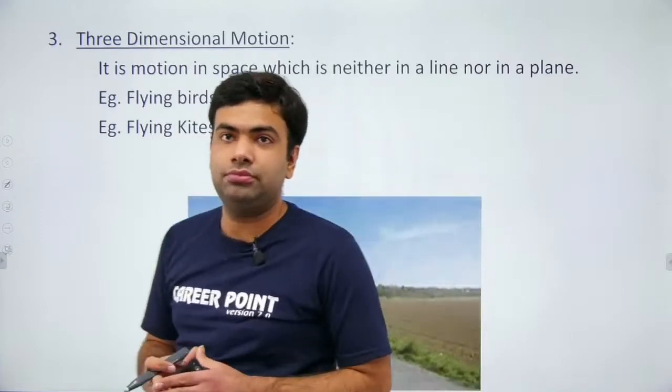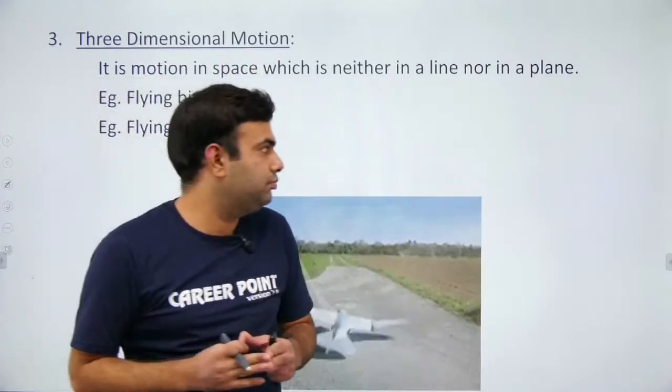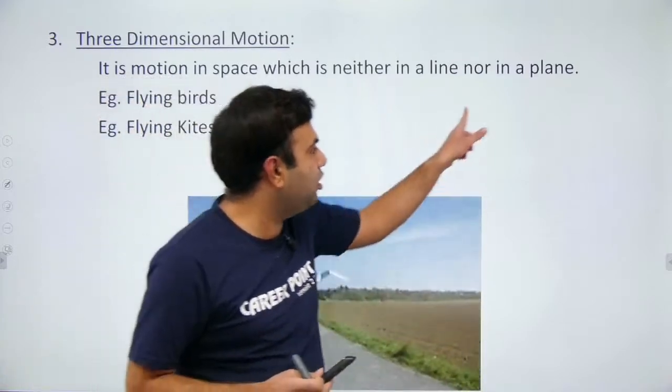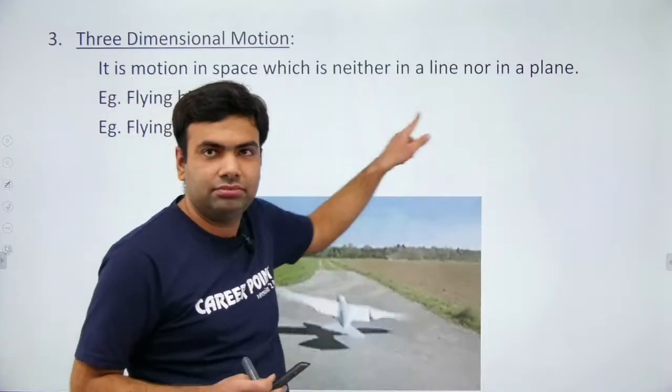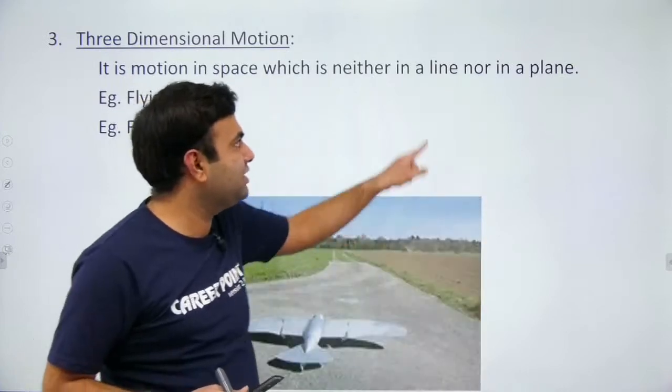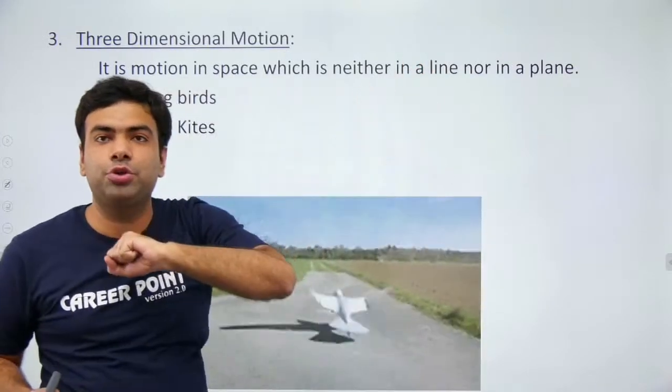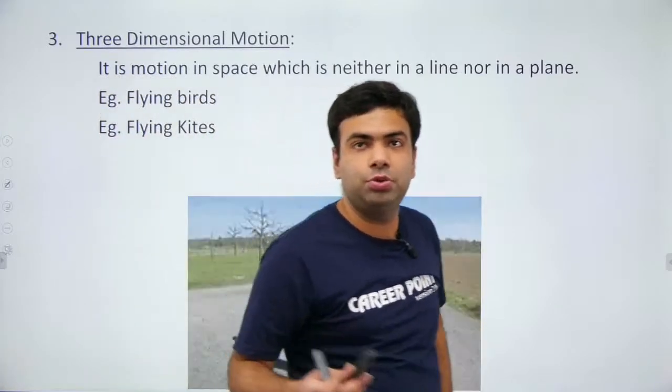Suppose an insect is moving on this board randomly, but only on this board. Then which kind of motion is it having? 1D motion, 2D motion, or 3D motion?